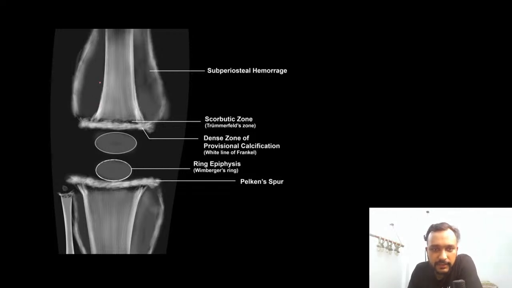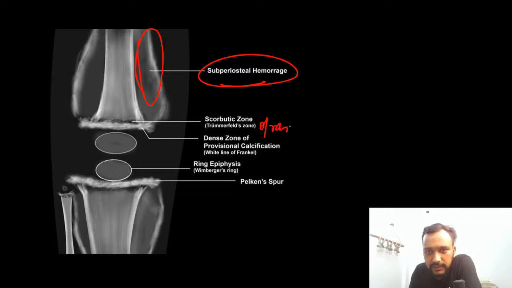So again, another image in which we are being shown a subperiosteal hemorrhage. Okay, Trümmerfeld zone of rarefaction is being shown. Okay, dense zone of provisional calcification is shown. And radio density is seen around the epiphysis, which is known as Wimberger ring sign, and a Pelkan spur.